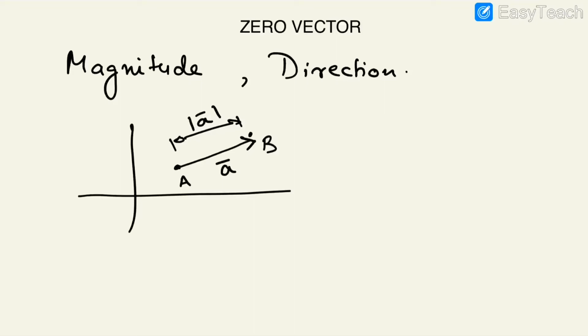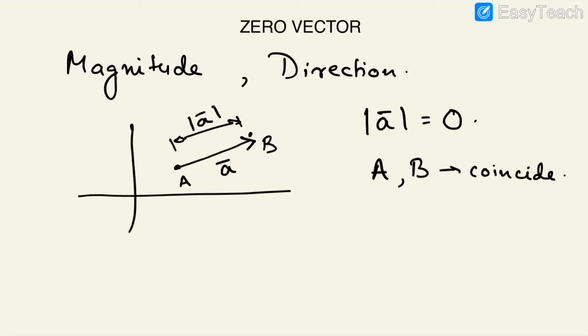Now what if this magnitude is 0? Then what happens to this vector? Then A and B will coincide. It will turn to a single point, from point A to point B. You keep on making this small. So ultimately what will happen? When the length, or the modulus of A, tends to 0, A and B will coincide. Then that thing is called the zero vector.